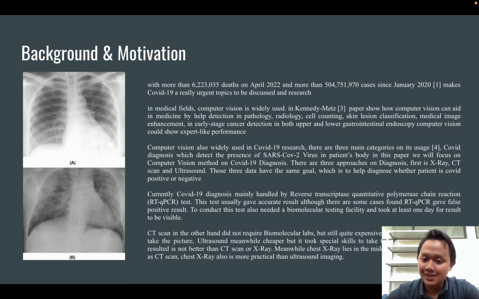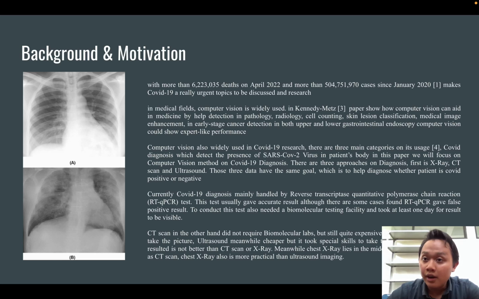The first is CT scan. CT scans, as we all know, require expensive machinery, and not every hospital has it, and it also generates a large amount of data. The second is ultrasound. Ultrasound is cheaper than CT scan, but it still needs expertise to take the data, because it changes radio waves into images. And the third one is the chest X-ray, or CXR.